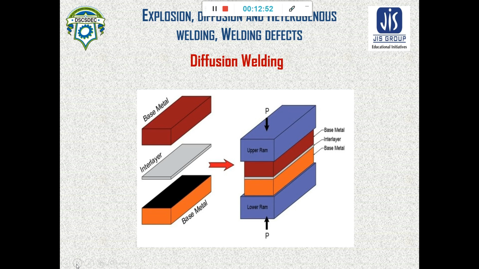By the diffusion, the base materials will be connected. This is the process of diffusion welding.